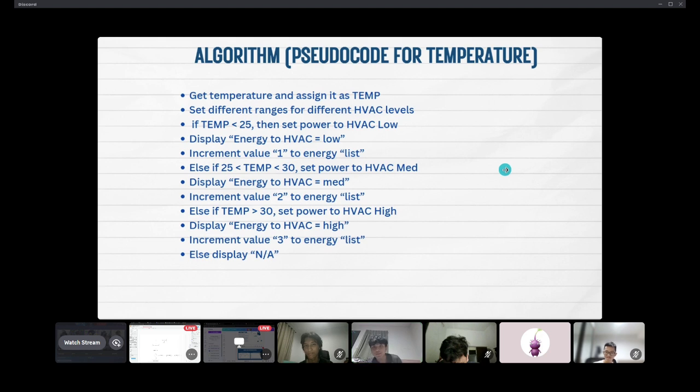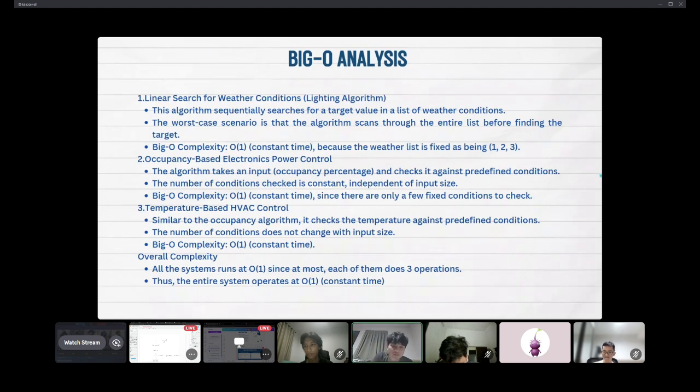Okay, next. Big O analysis. Jordan. So for the Big O analysis, basically, since Big O is the analysis of the longest possible time something can take, all of them are constant, even though it's brute force, because all of them only have 3 conditions, and thus at max it can only do 3 of them.